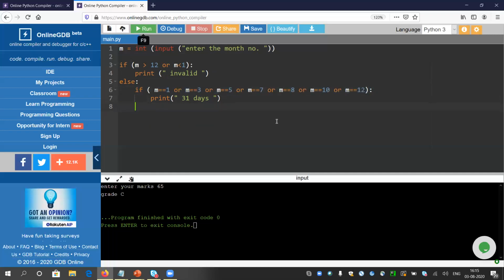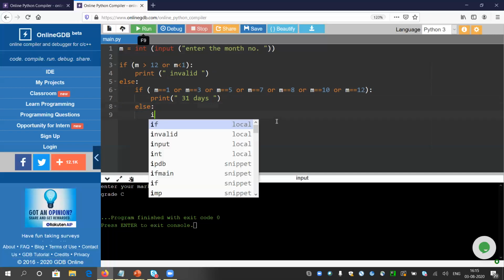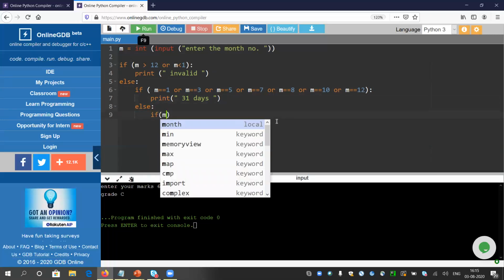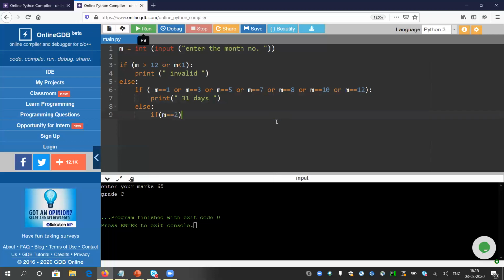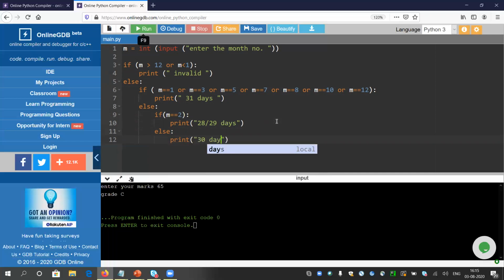Okay. So I can write else, and I can give a comment like if m equals 2, meaning February, then I can write print either 28 or 29 days. You cannot have 30 or 31 days in the month of February. So in the else I do not need to write any more individual months. It will be enough if I write 30 days.